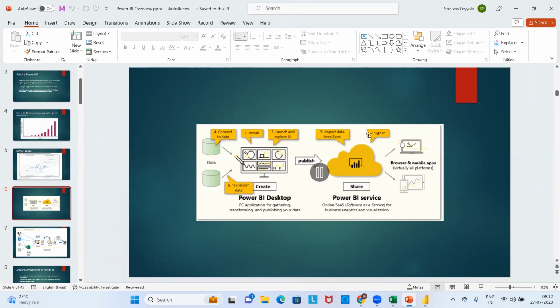This is the entire architecture of Power BI. I connect to the data, I create some visualizations. After I create them, I look into my report to check whether it is working well or not. Then I publish the report to the Power BI cloud. This is the place where my friends look at my photos in my Facebook. This is the place where my Power BI colleagues will look into the reports that were created by Karthik.